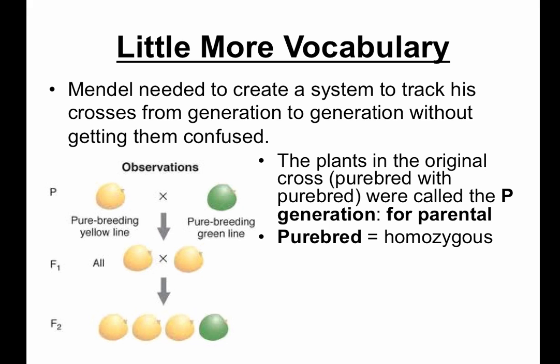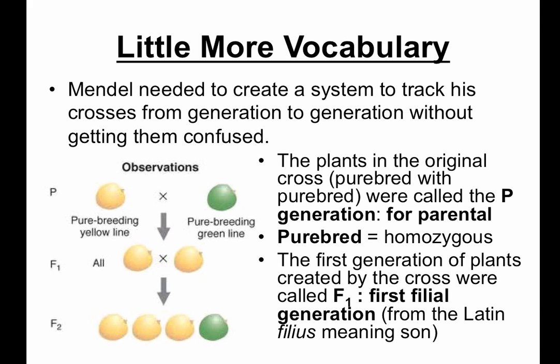To wrap up this slide, the results of the P generation cross are the first generation of plants created. They are called the F1 generation or the first filial generation. On your vocabulary sheet, write down that F1 generation means the first generation results of the original cross. In the example, Mendel crossed 2 peas from the F1 generation. The resulting peas were considered the F2 generation. Think about how we ended up with 3 yellow peas and 1 green pea. How could this be possible?